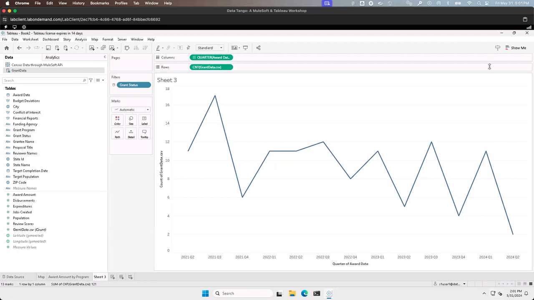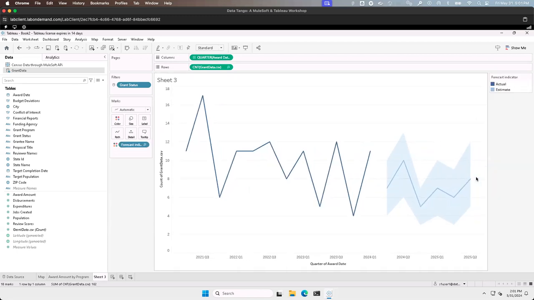Now I can use a quick aspect of AI here. If I wanted to create a forecast, let's just go ahead and look at how many grants we're looking at awarding in the future. I'll click Show Forecast. Here you can see that we've used an exponential smoothing algorithm to predict what would happen in the future.